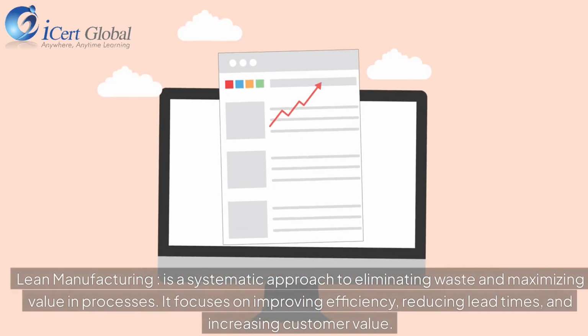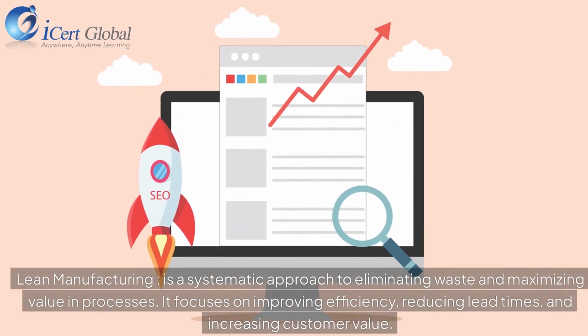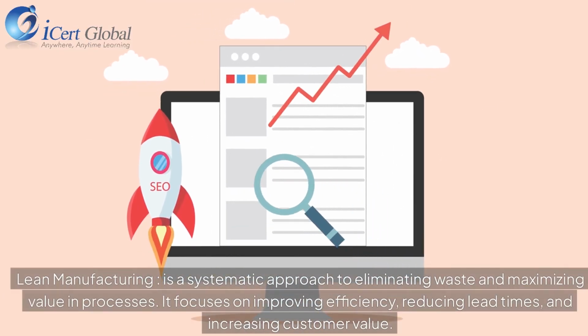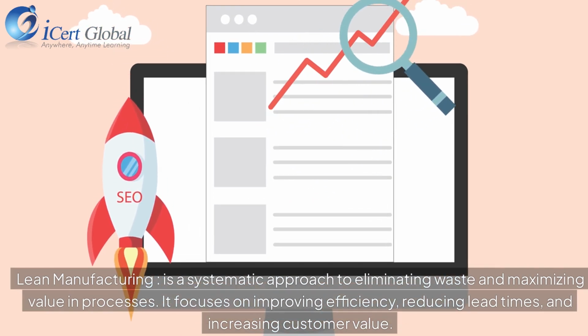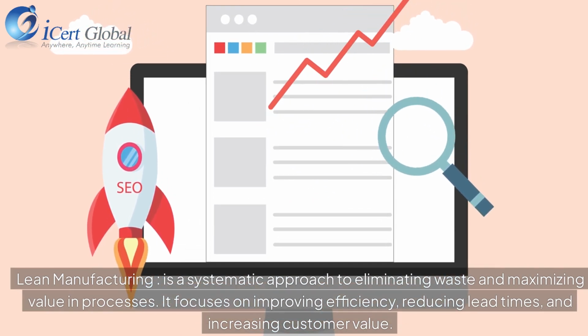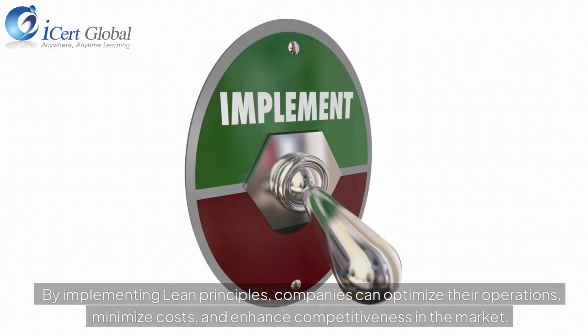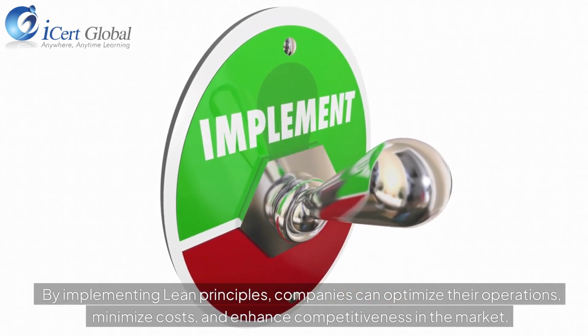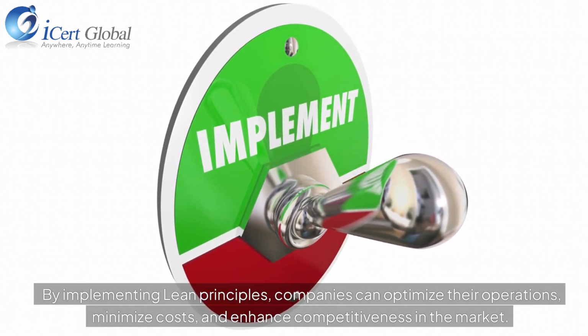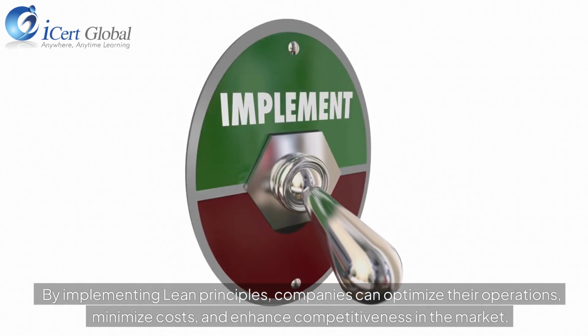Lean manufacturing is a systematic approach to eliminating waste and maximizing value in processes. It focuses on improving efficiency, reducing lead times, and increasing customer value. By implementing lean principles, companies can optimize their operations, minimize costs, and enhance competitiveness in the market.